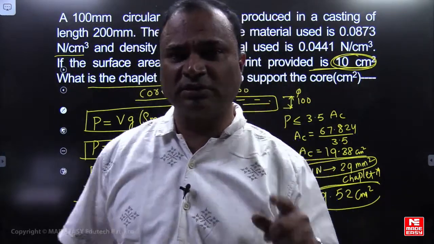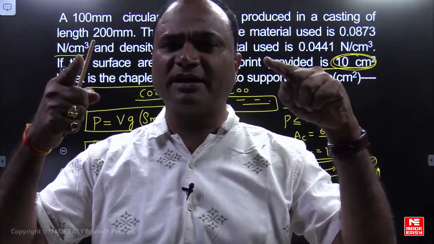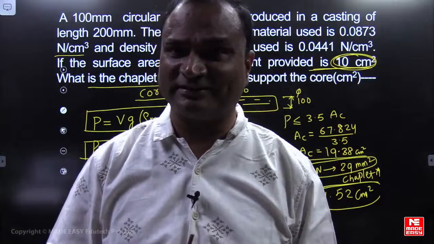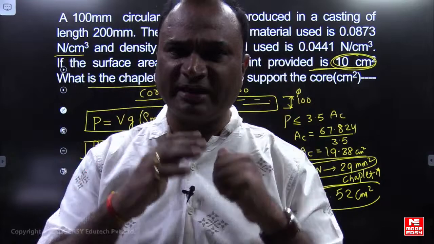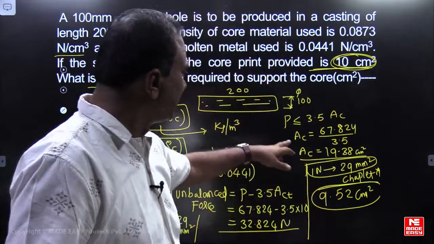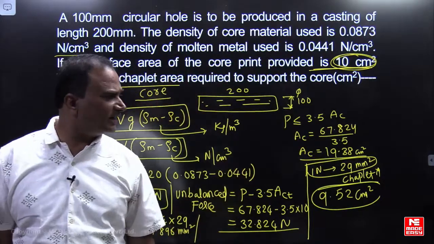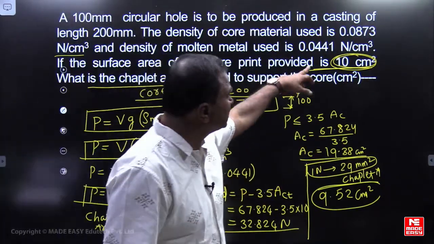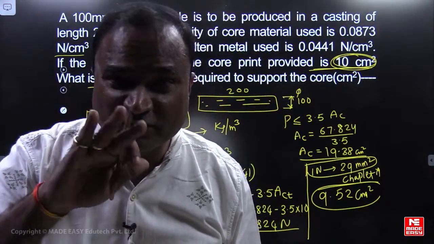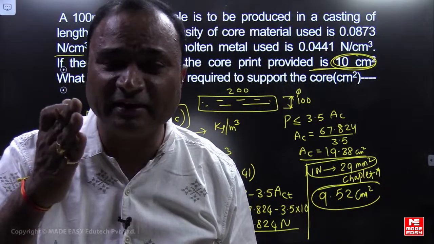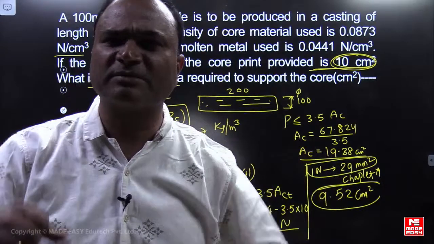Listen here, if you still have doubt: the core is supported by providing core prints. If the core print area is not sufficient, then we go for chaplets. So he is providing a chaplet here because the core print area is not sufficient. Why is it not sufficient? From this particular formula, 19.38 is required, but practically only 10 is provided, because the shape is not sufficient to support that particular area.